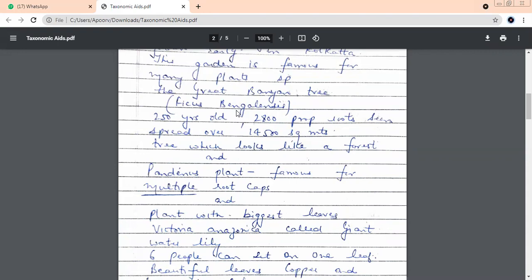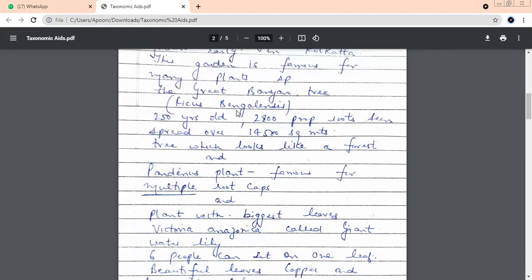So something like this has happened in this banyan tree also. Almost 2,800 prop roots coming out, and most of the roots have now got trees of their own. So it looks like a jungle of its own, a separate jungle covering about 14,500 square meters of area.